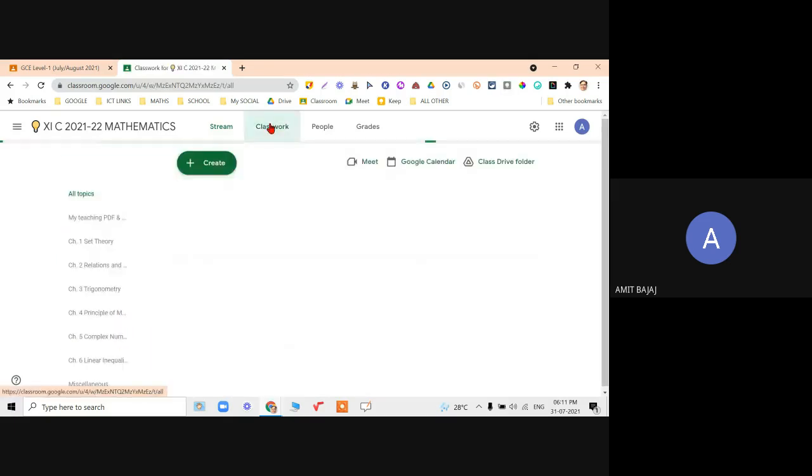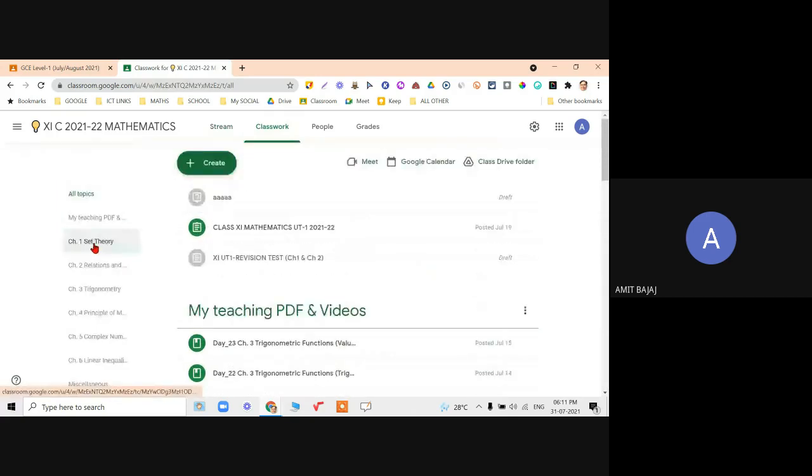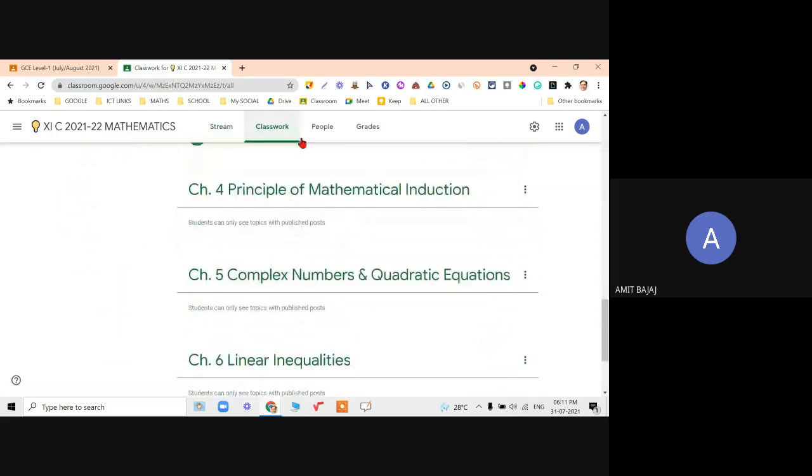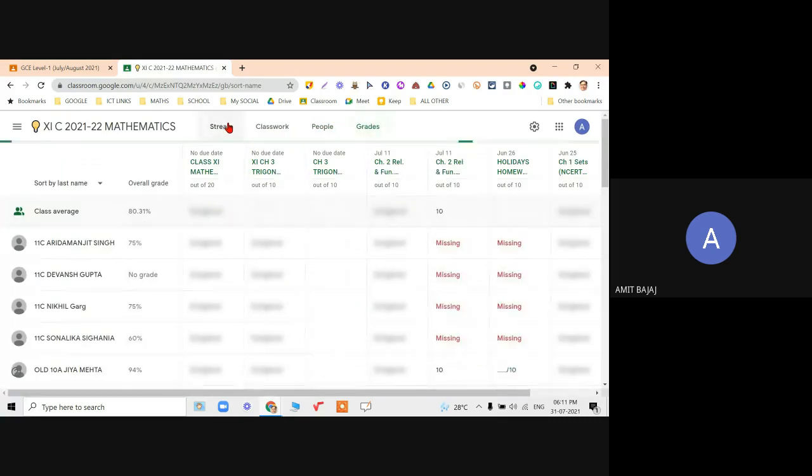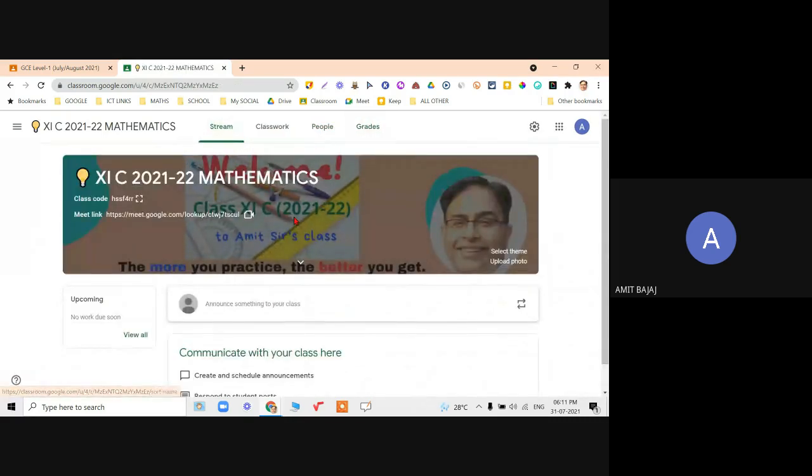So I have my classwork option over here. Lot many options, lot many assignments they are given. Then who all are the students. Then the option for grading. Everything is possible. Because this is my official thing, so I cannot show you the grade part. But yes, all things are getting calculated automatically.